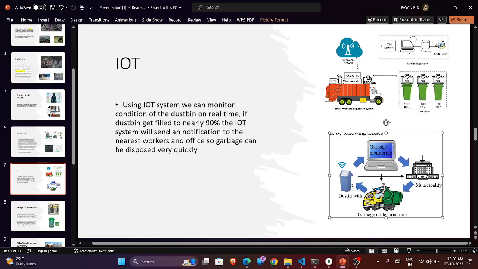So here, the dustbins are sending data to a garbage monitoring system. There is a municipality office, and there is a truck driver also. If the truck driver doesn't collect this, a complaint is sent. This notification goes to the municipality, so they can again notify the truck drivers and workers in order to collect. So this is very important. Even if it is 90 or 80%, we are sending a notification in order to collect the garbage.